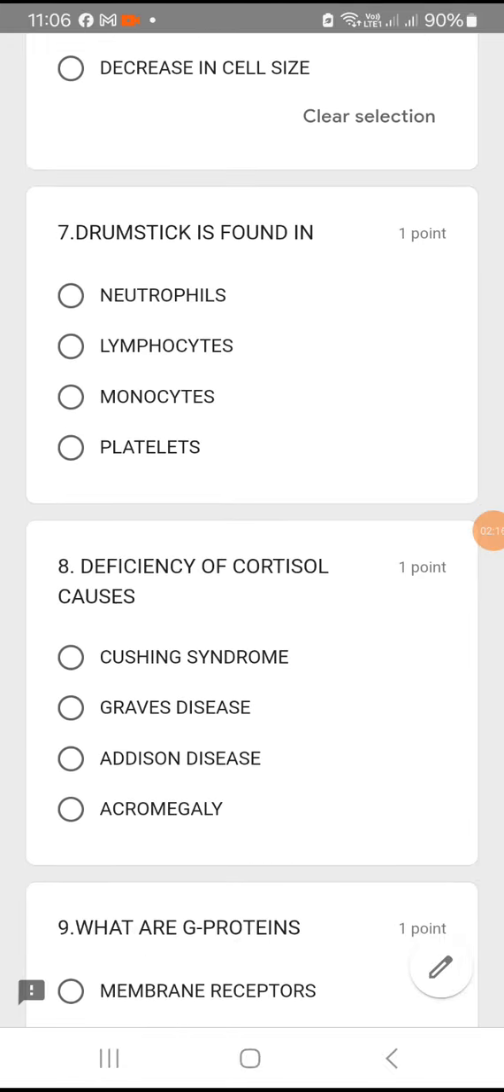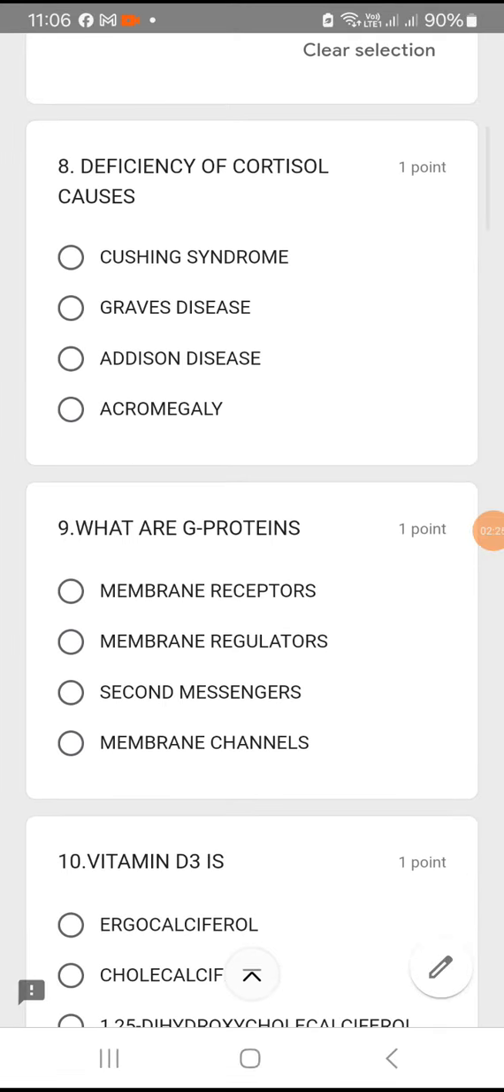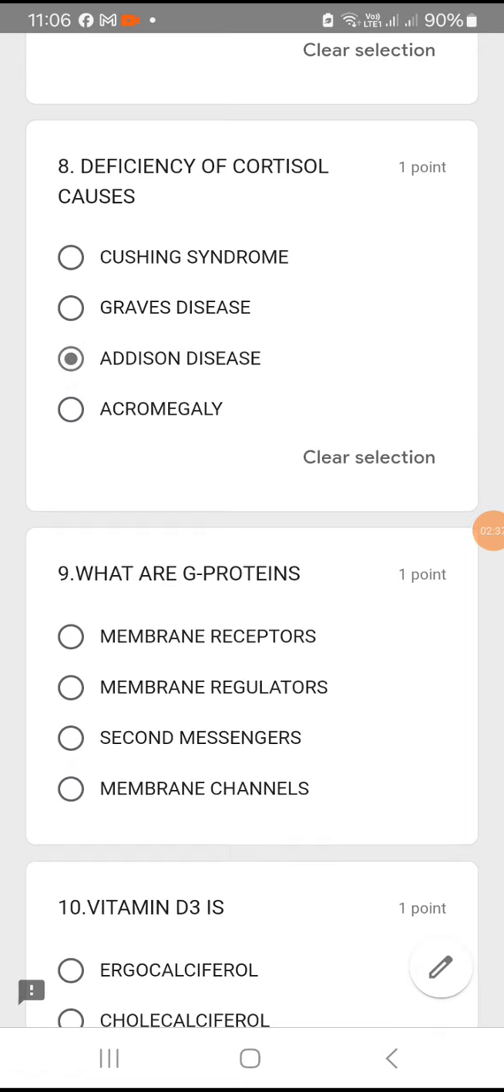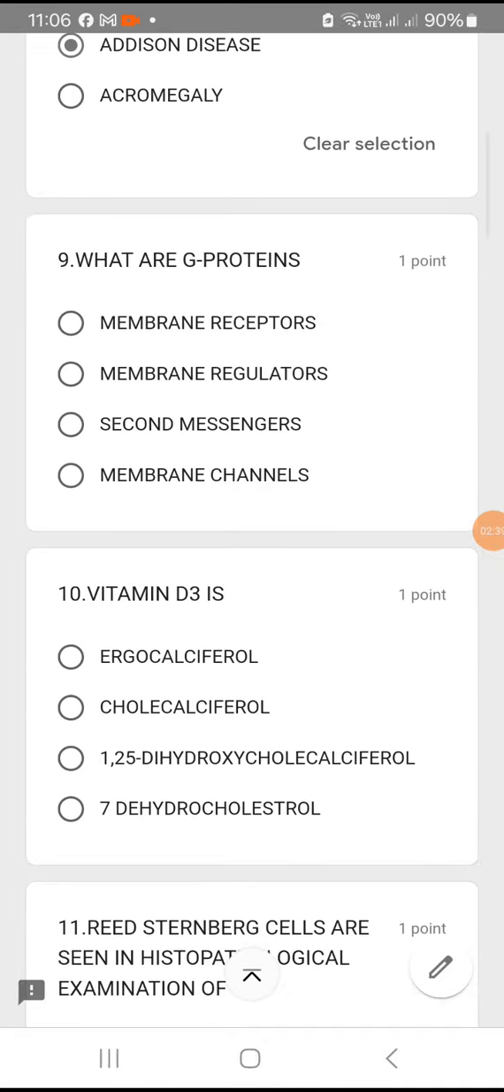Drumstick is found in which of these structures? Neutrophil or lymphocyte or monocyte or platelet? Drumstick is a characteristic feature of neutrophils. Option A. Deficiency of cortisol causes Cushing syndrome, Graves' disease, Addison's disease or acromegaly. So deficiency of cortisol is always associated with Addison. Okay, so option C. It is associated with Addison's disease.